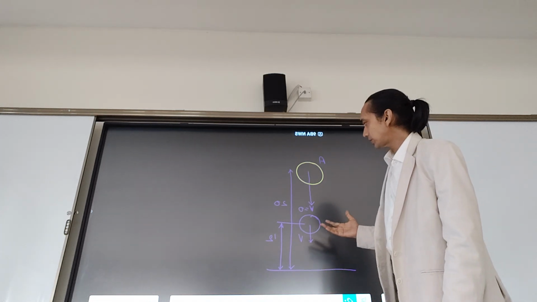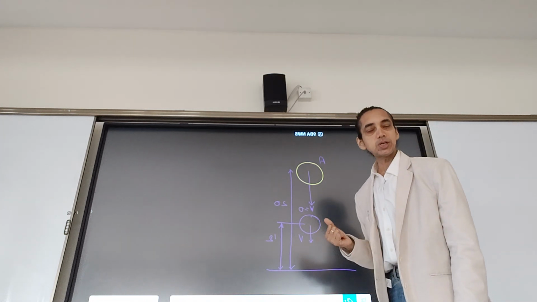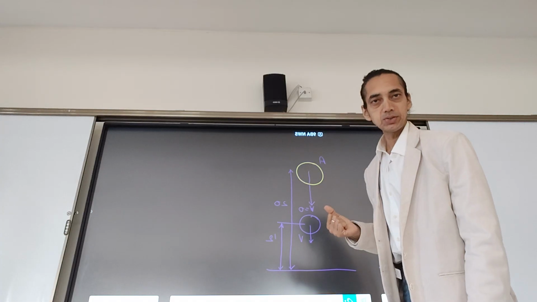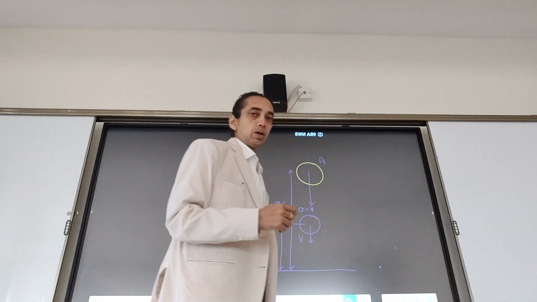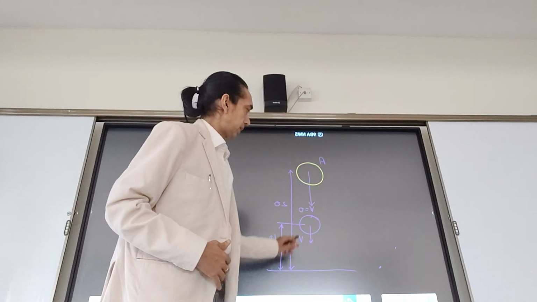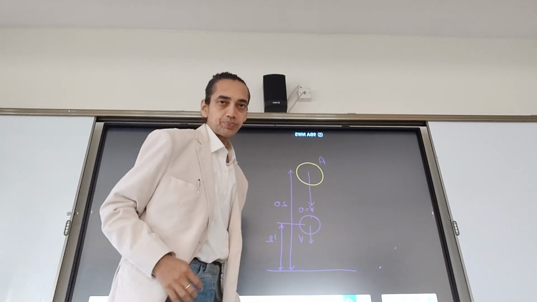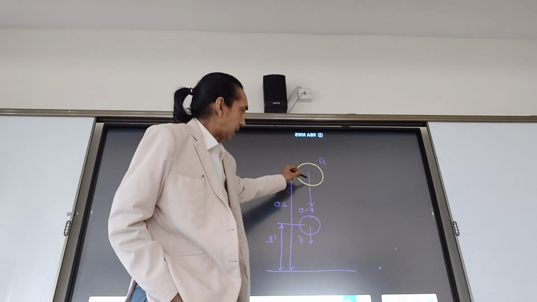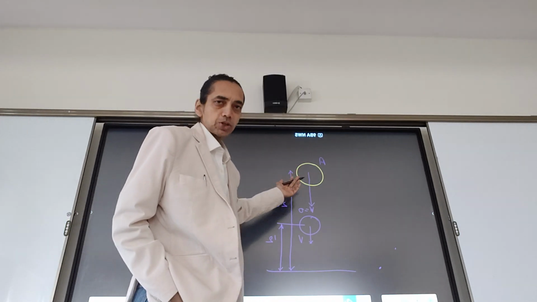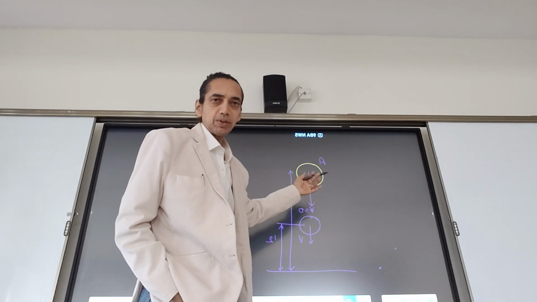During the process, if they collide, the collision is assumed to be elastic in nature. So collision between the balls as well as collision between ball and ground are assumed to be elastic. What we are to do here is find whether it is possible for ball A, maybe collision will happen, maybe not; that you have to decide.